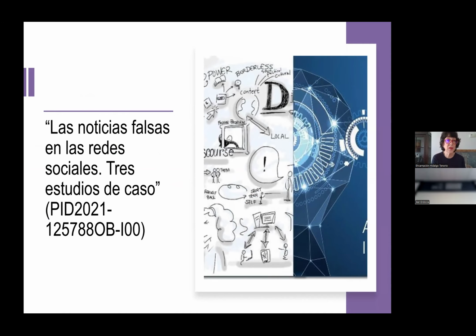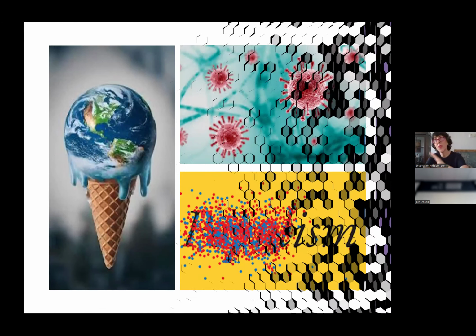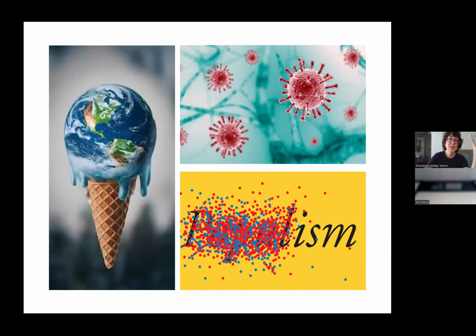This is the title: fake news on social media, 3 case studies. And in that case, we wanted to do something new, or at least not that new, but these 3 case studies were basically COVID. Imagine that at that time when we submitted our application.